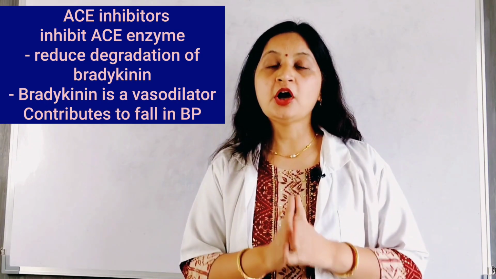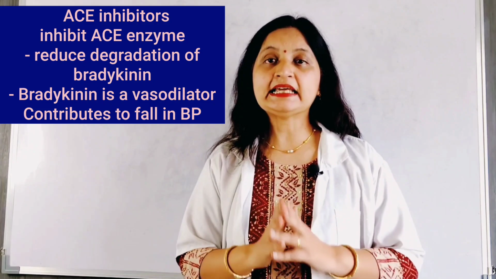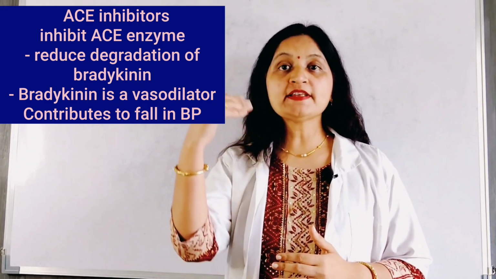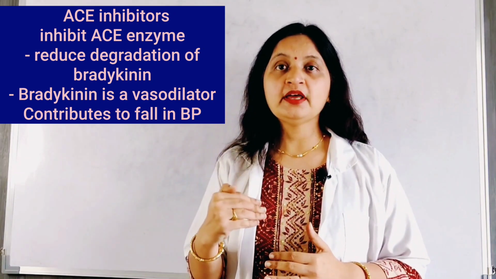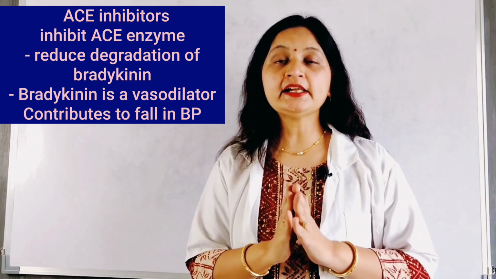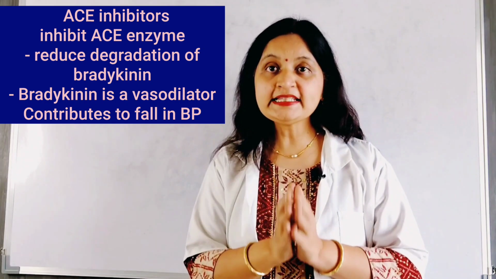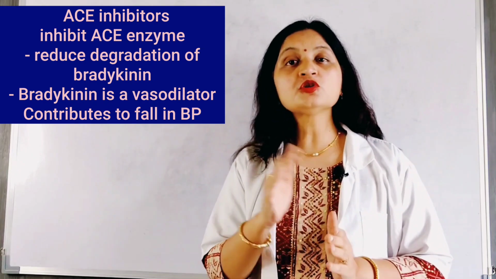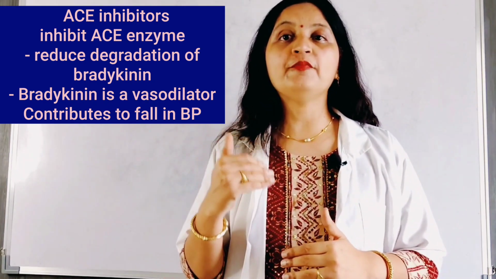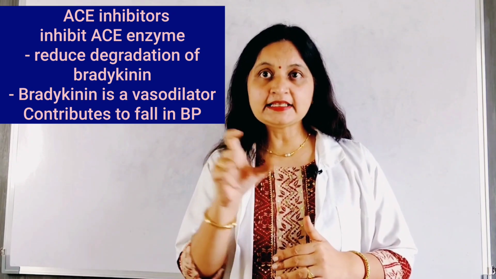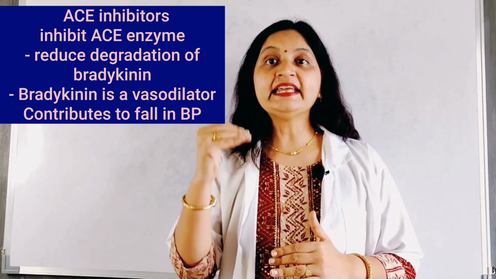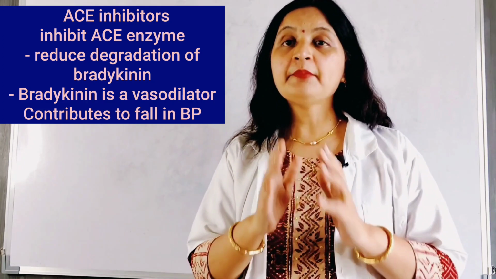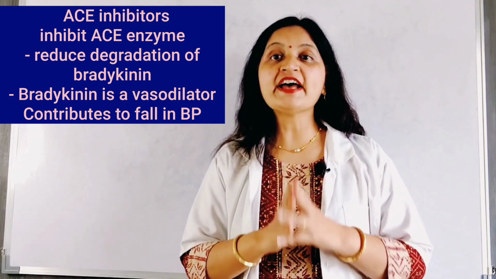Also to be noted, the ACE enzyme, which is responsible for conversion of angiotensin 1 to angiotensin 2, is responsible for degradation of bradykinin. So ACE inhibitors, which inhibit the ACE enzyme, also inhibit the degradation of bradykinin. This increases the concentration of bradykinin, and bradykinin is a potent vasodilator.